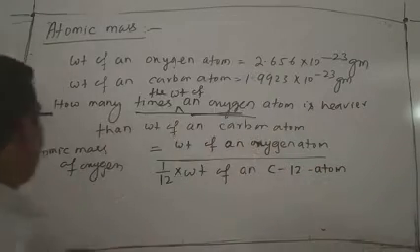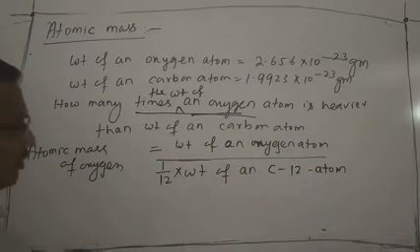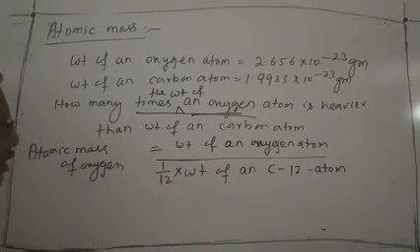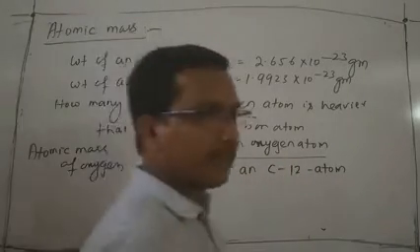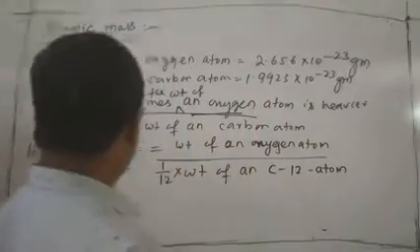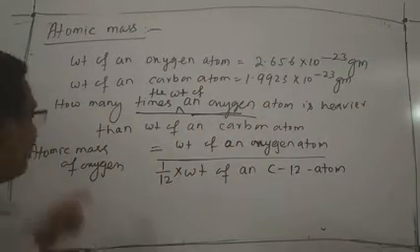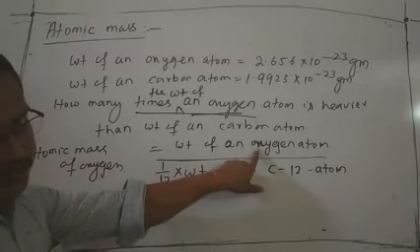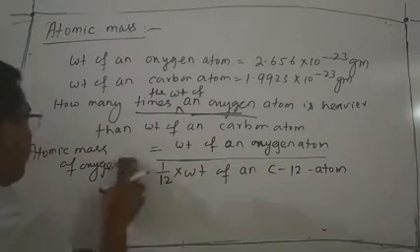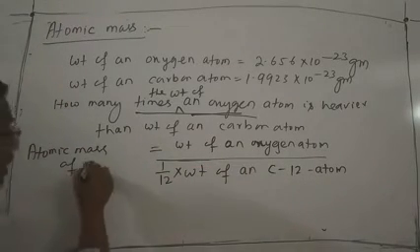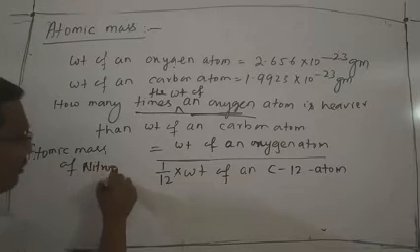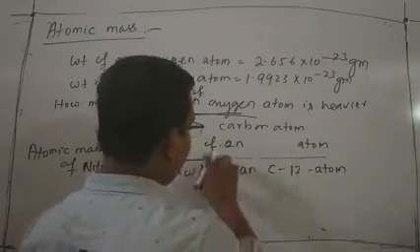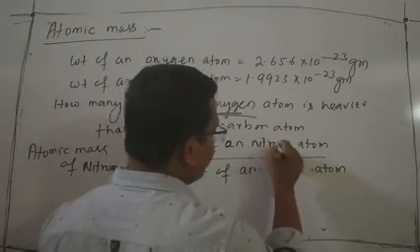That is, the atomic mass of oxygen equals the weight of an oxygen atom divided by 1/12 into the weight of a carbon atom. Similarly, if you want to calculate the atomic mass of nitrogen, then obviously we take the weight of a nitrogen atom.